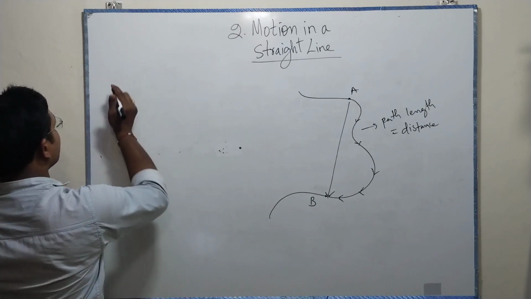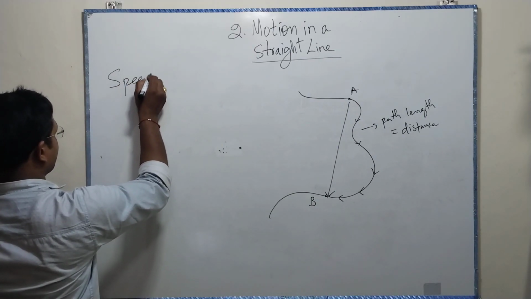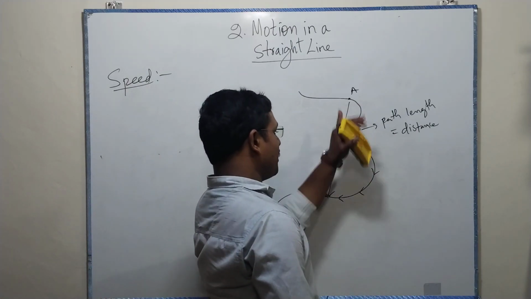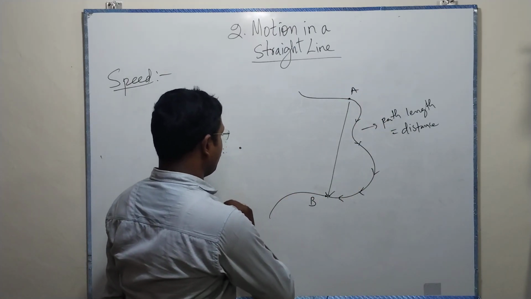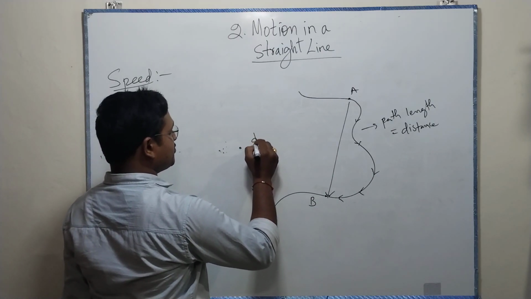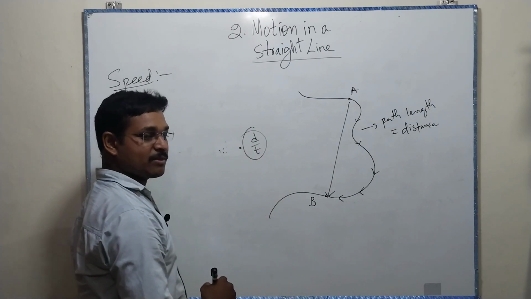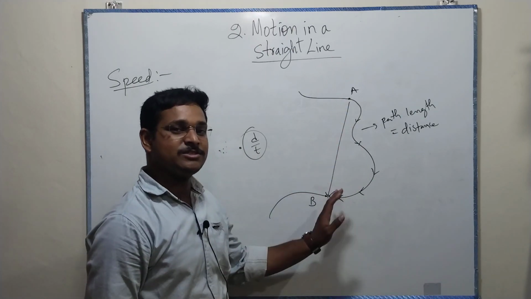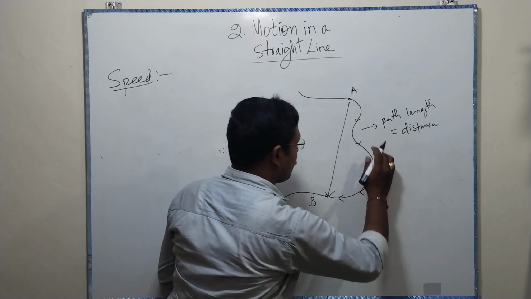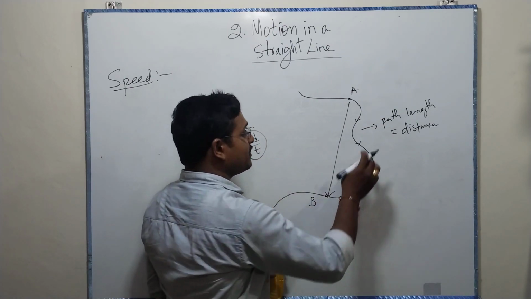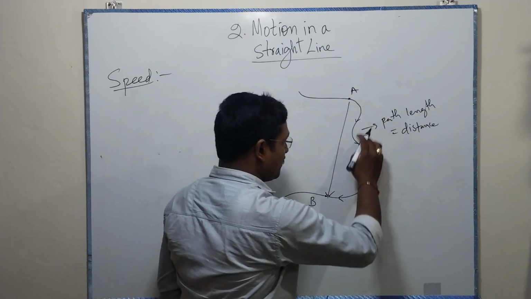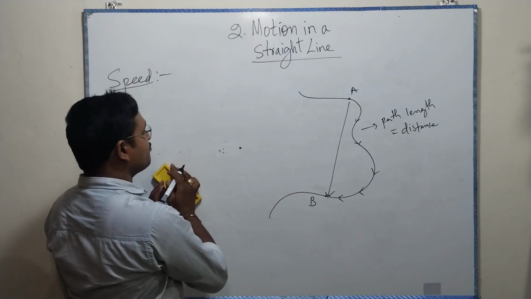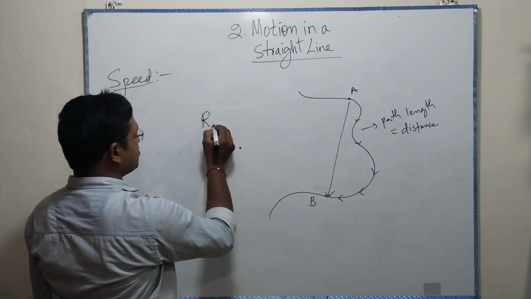Now we are learning about speed. What we said before, the rate of change of displacement, displacement by time, is velocity. But if it is covering the whole path, then it is called the path length, or distance.